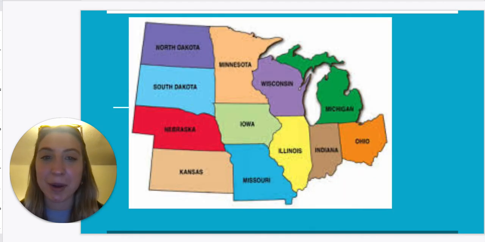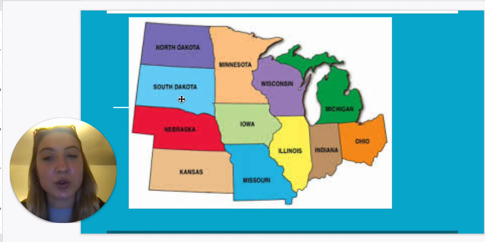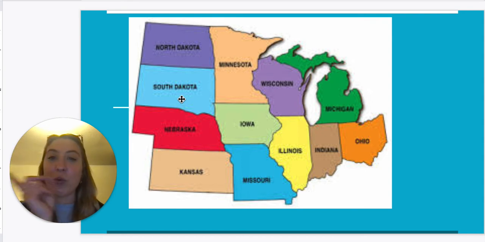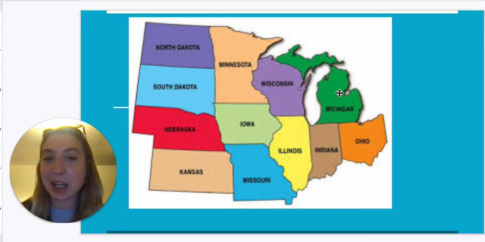What states are in the Midwest? We have North Dakota on top, and then right below we have South Dakota, which kind of goes with our cardinal terms, north, east, south, west. So we have North Dakota, South Dakota, and then Nebraska, Kansas, Minnesota, Iowa, Missouri, Illinois, Wisconsin, Indiana, Ohio, and Michigan. And Michigan kind of looks like a glove.